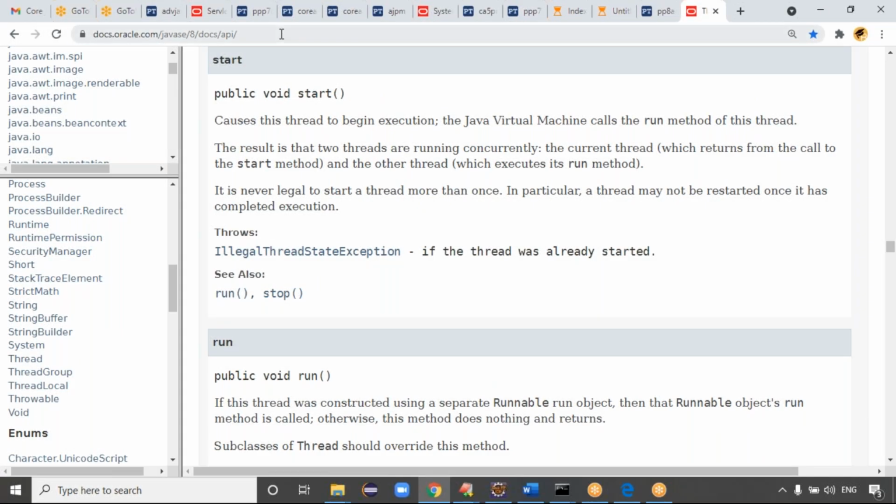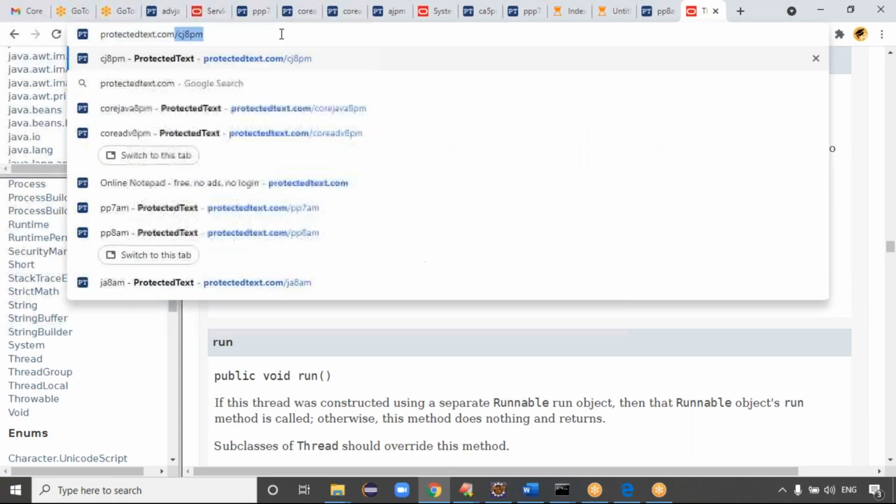Previously you told us there would be 5 classes of multi-threading. We'll take 1 more class. For your class, I'm making more examples, guys, because I'm uploading the videos on YouTube, right? So however much I'm able to do, I'll do that much. If I said 5 days, then definitely I will go with 5 days, not a problem.